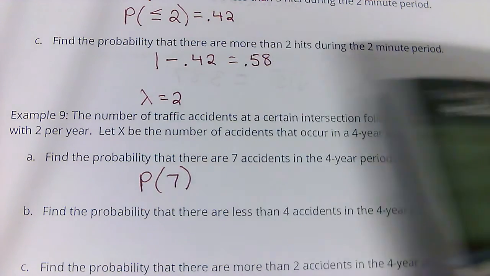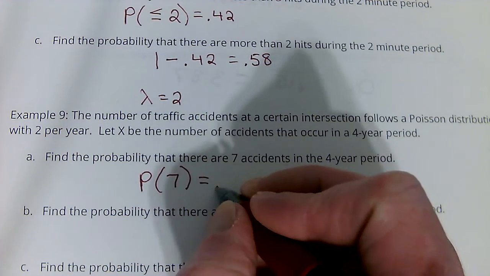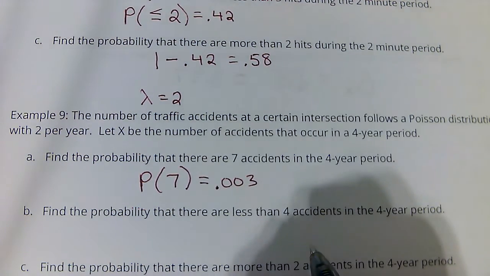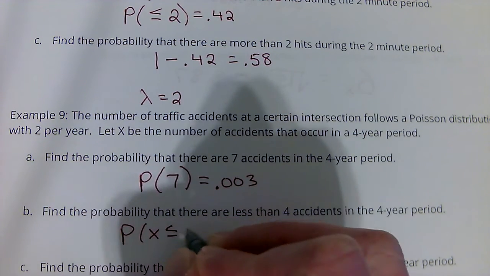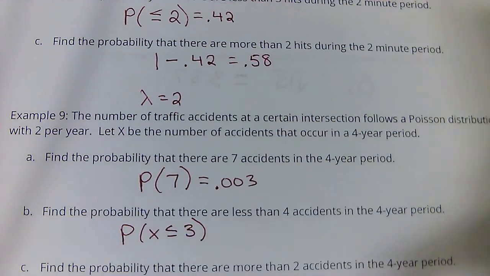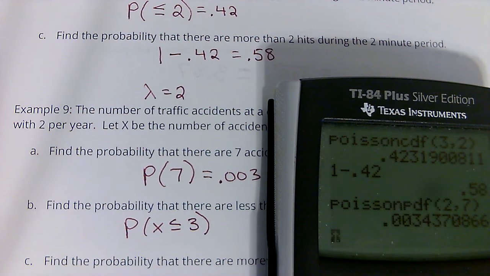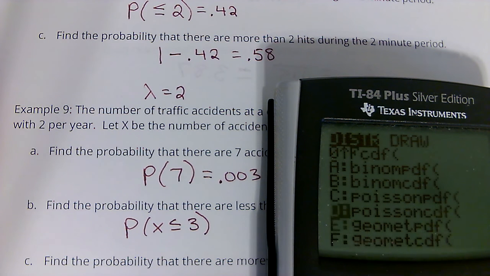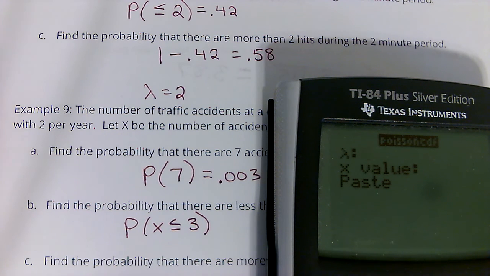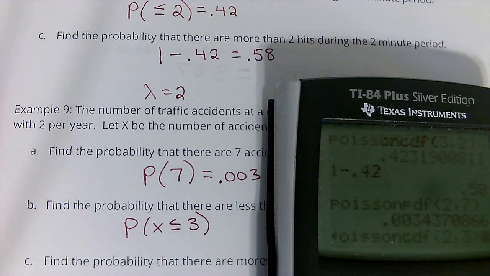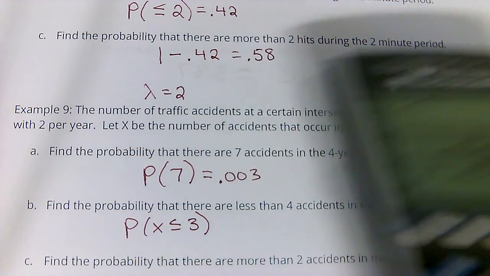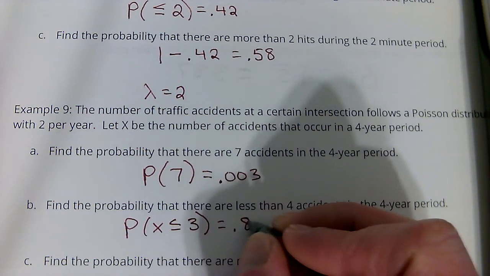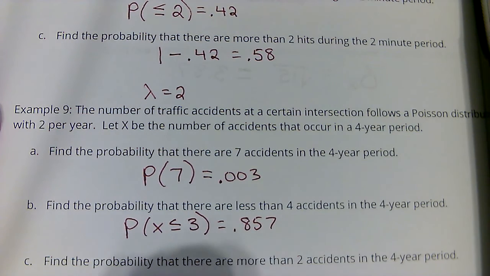0.003. Less than 4. So the probability that X is less than or equal to 3, or less than 4. So lambda's 2, 3 here. This might be higher because it's closer to that average. Oh, 0.86 or 0.857. We'll go 3 decimal places.